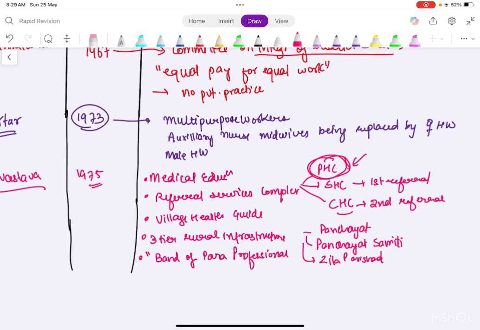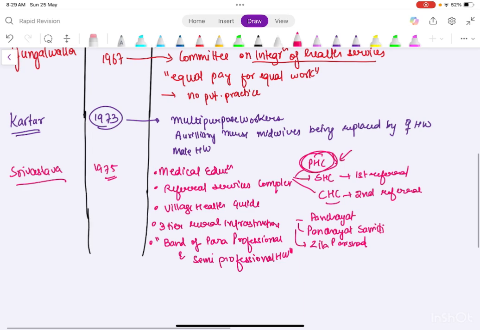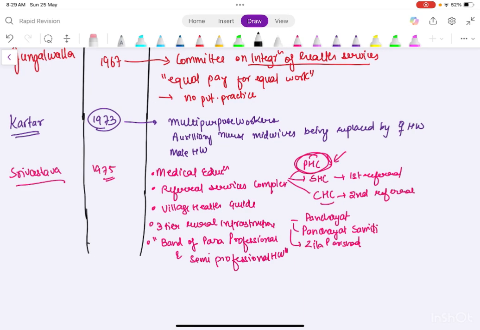They just ask this as a statement only. So you can't lose marks here because this is all cramming. They just ask which committee proposed the band of paraprofessional and semi-professional health workers. So that's how you will know that it is the Srivastava committee.